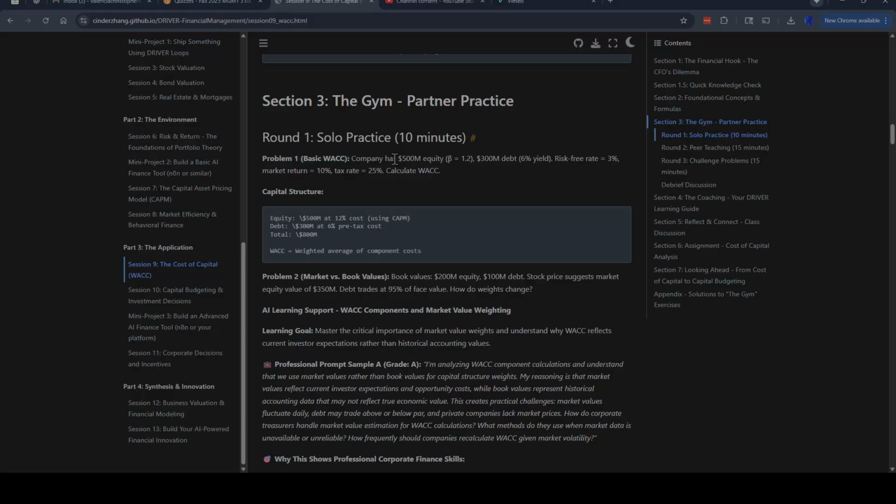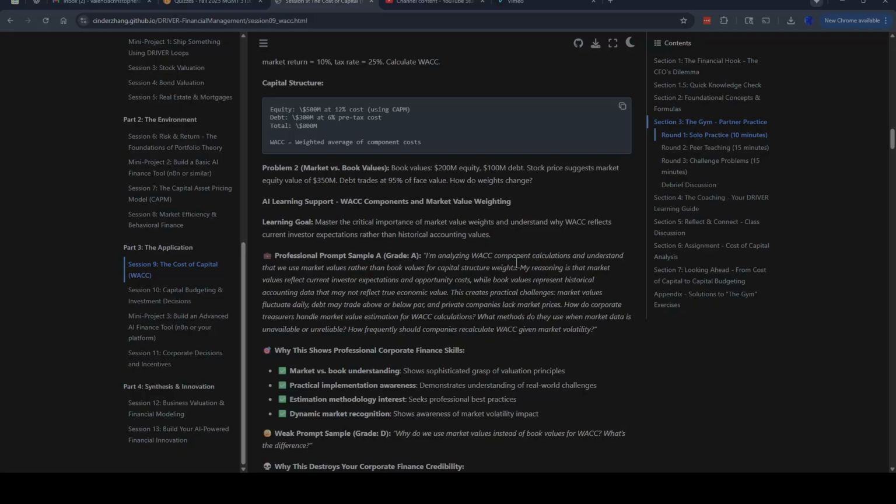basic stuff. Company has $500 million equity, so beta equals 1.2. $300 million debt, 6% yield. Risk-free rate equals 3%. Market return equals 7%. Tax rate equals 25%. And so to calculate it, here's the structure. We use all this.